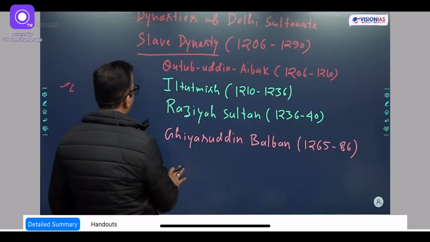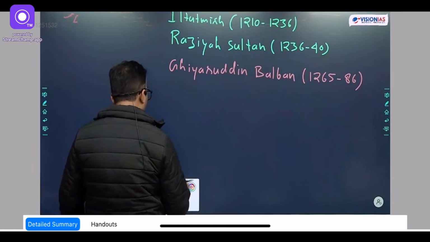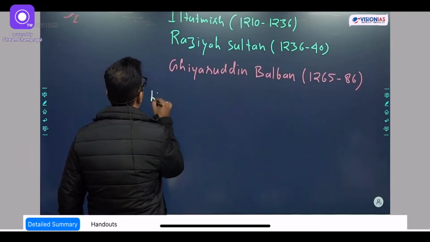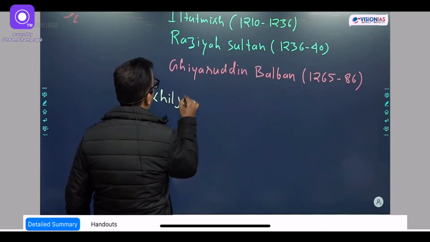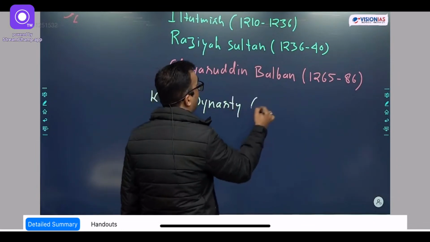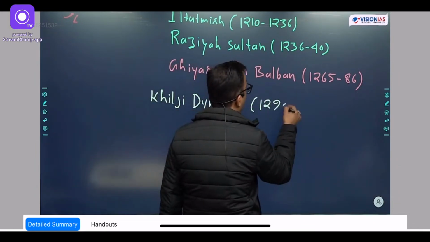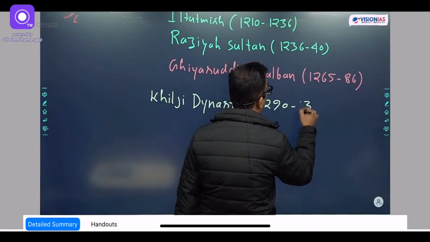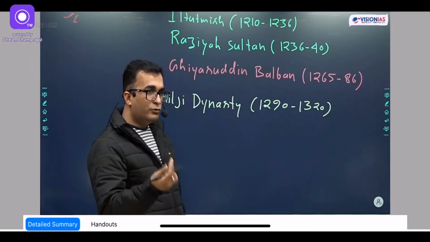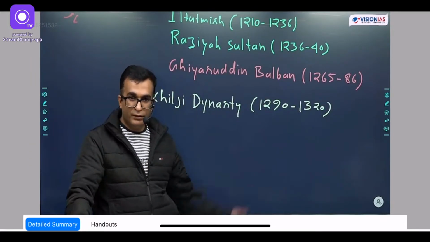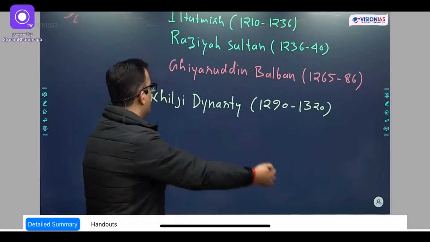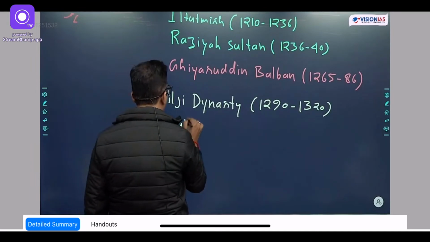So the next dynasty, now write, write ahead. I'll change the color. Khilji dynasty, from 1290 to 1320 was the Khilji. And in this, there are only two important rulers. The very first one is obviously Jalaluddin Khilji, and then comes Alauddin Khilji. So first you write Jalaluddin Khilji.